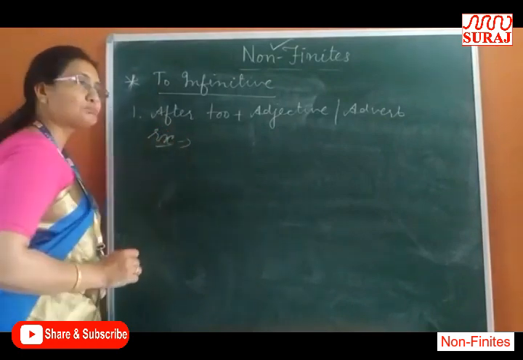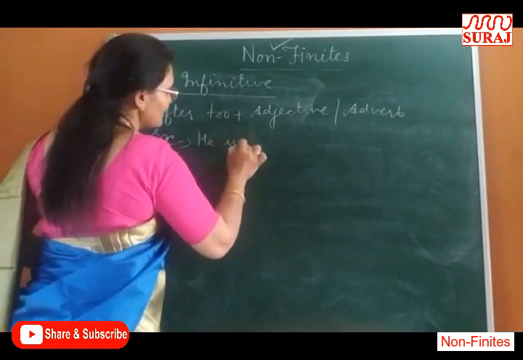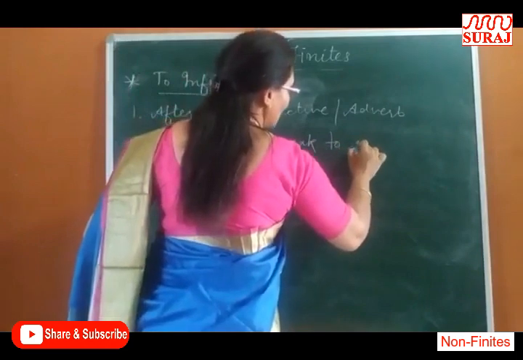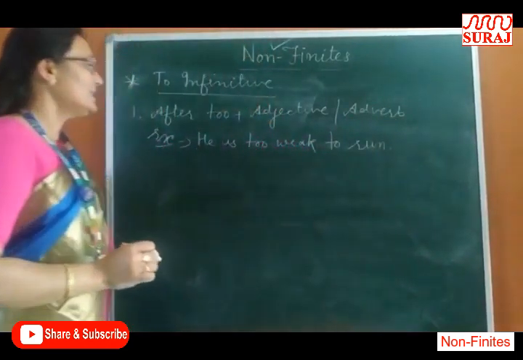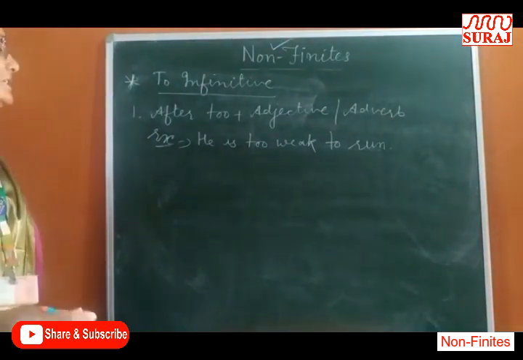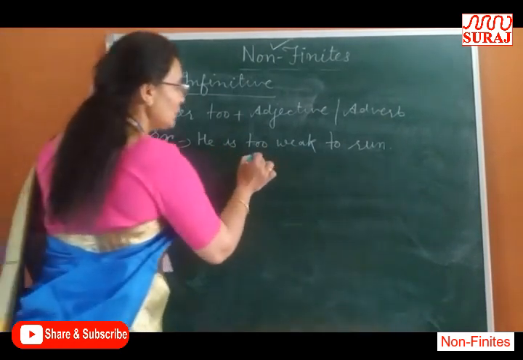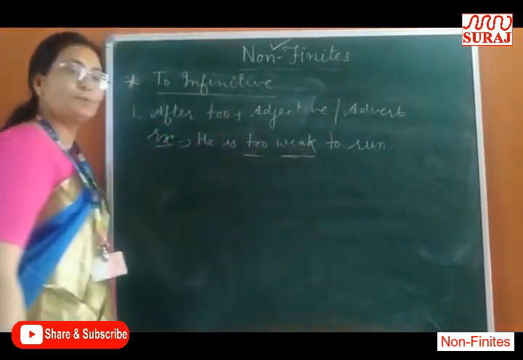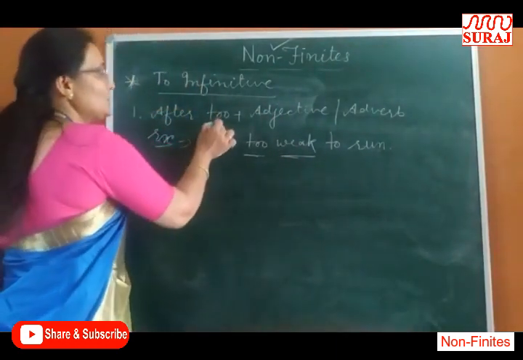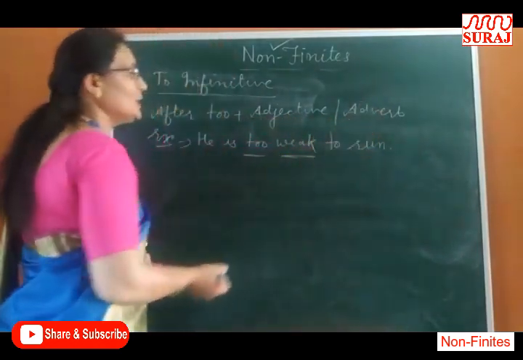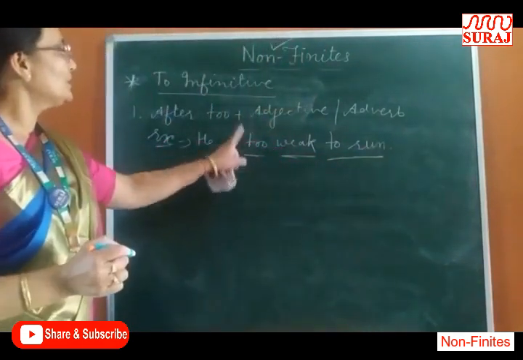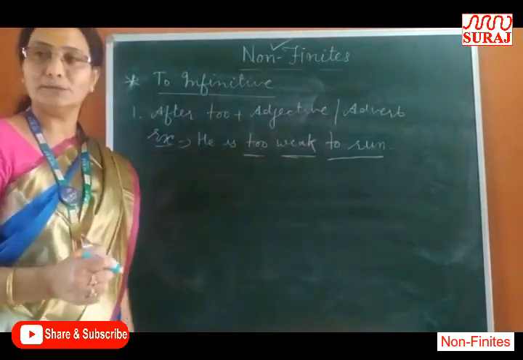For example, he is too weak to run. He is too weak to run. It means he cannot run because he is so weak. Here, too plus adjective. In the rule I told you that if you find too plus adjective or adverb, you will use to infinitive. I have used here to infinitive due to this rule. He is too weak to run.